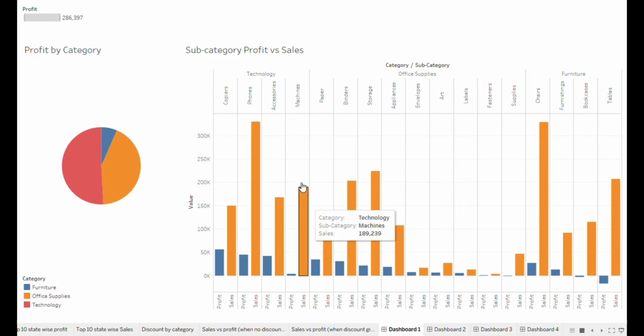From the first chart, that is profit by category, we can see that category technology is making the highest profit and category furniture is making the least profit. From the next chart, that is subcategory profit versus sales, we can see that under the furniture category, the subcategories bookcases and tables are making losses. So this is the weak area where the company needs to focus to earn more profit.